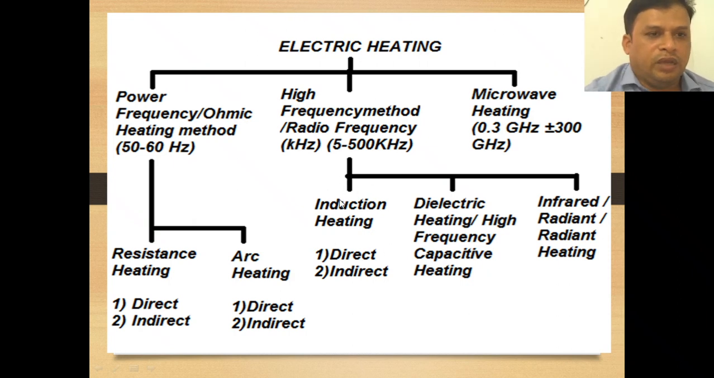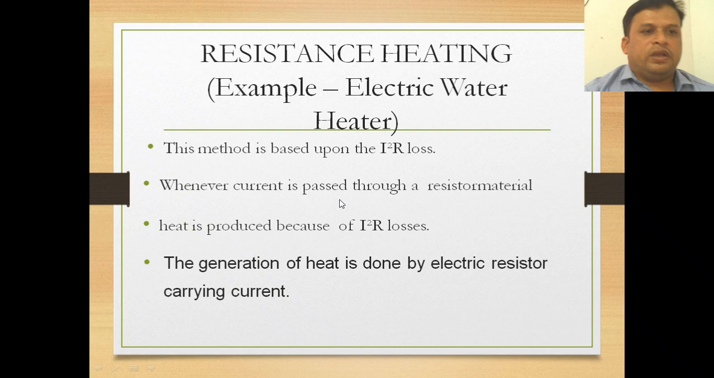Okay. Now coming to resistance heating, the best example is the electric water heater. This method is based upon the I square R loss. Whenever the I square R loss is there, heat is produced. As the current passes through that heater, heat is produced.